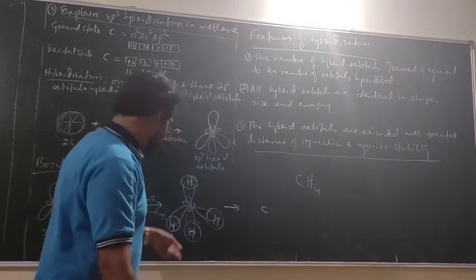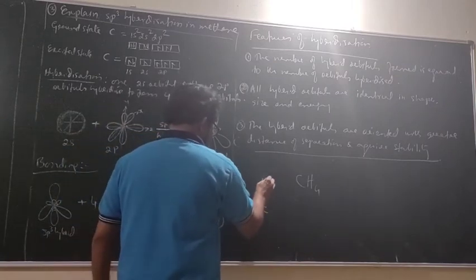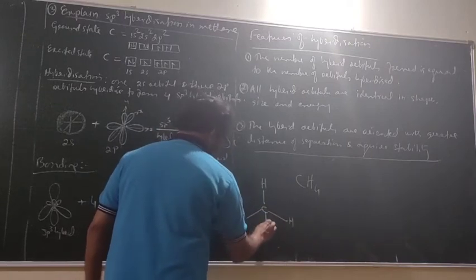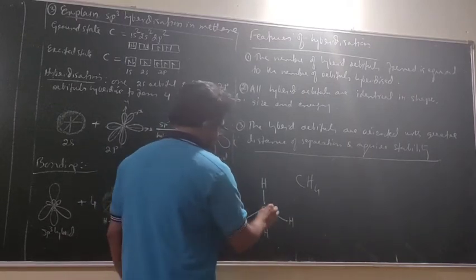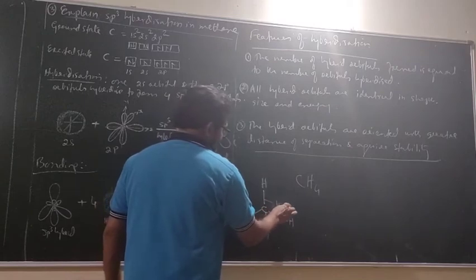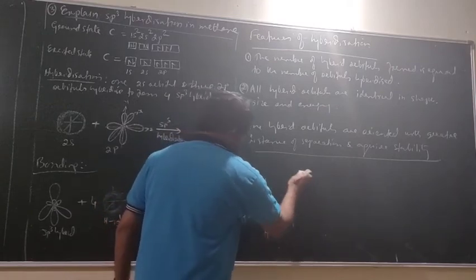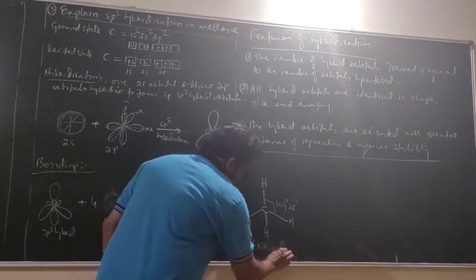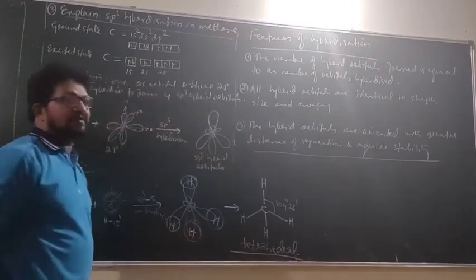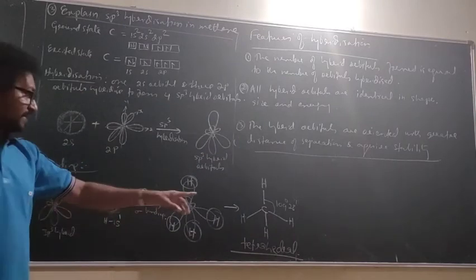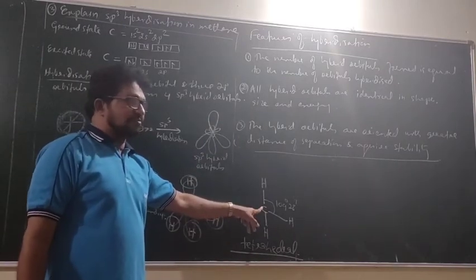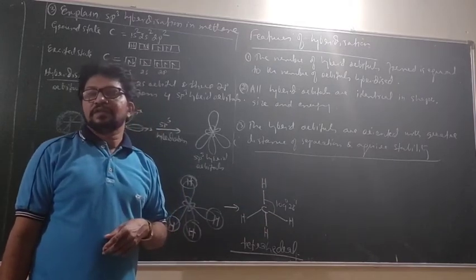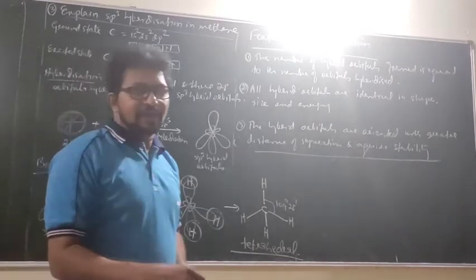Carbon at the center. Hydrogen. This is a tetrahedral molecule. Hydrogen. And what is the bond angle here? 109 degree. What is the shape of the molecule? Tetrahedral. Center of the tetrahedron is occupied by carbon atoms. Corners of the tetrahedron are occupied by hydrogen atoms. I will show you the structure.